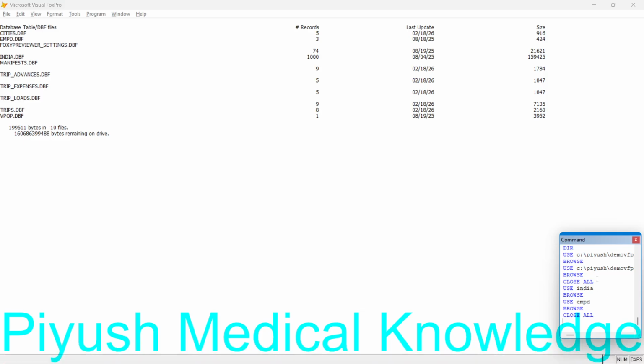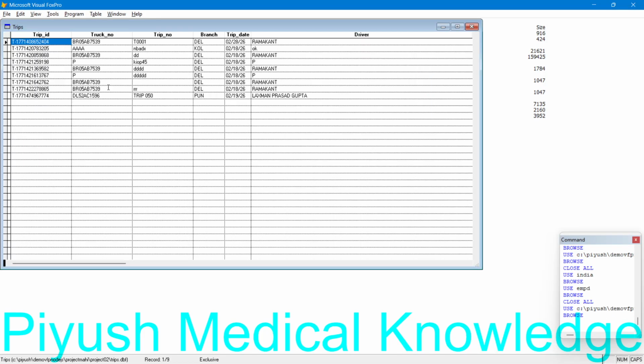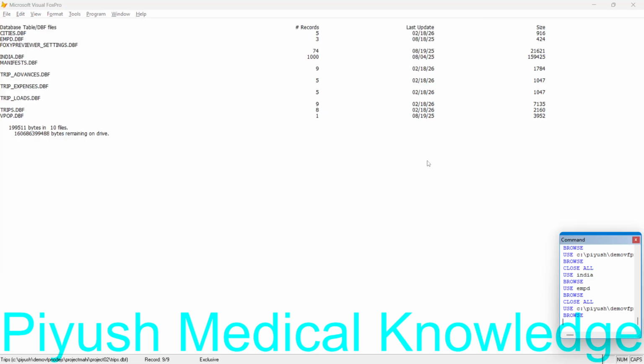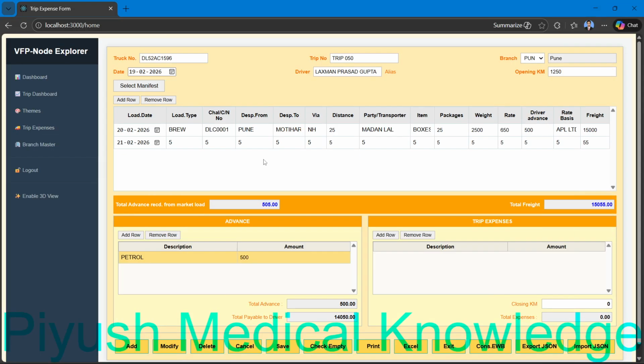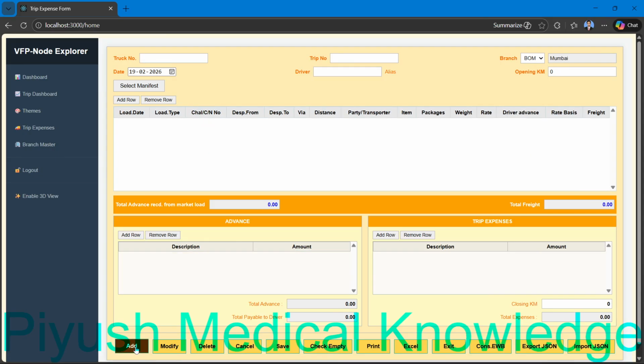So just use tabs and just browse it. Here you can see the latest data, trip 050 Pune Lakshman Prasad Gupta. Just click on add. The add button will make it new.